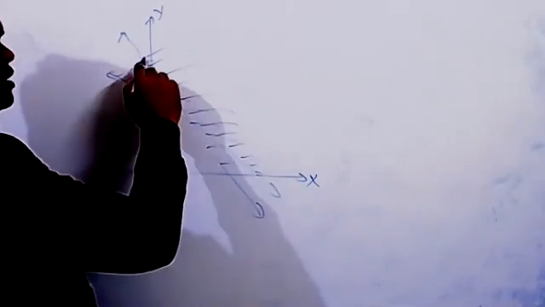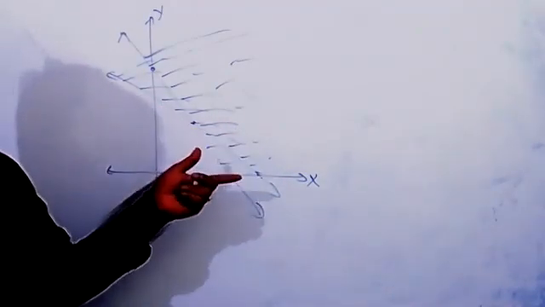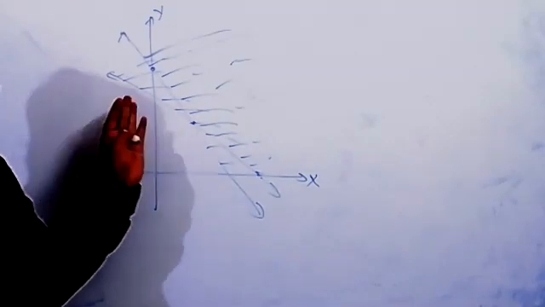Then what is the bounded region? This is the bounded region, with infinite points. The corner points you can take here: this point, this point, this point. These 3 points are corner points. You can substitute the 3 points in the objective function, and then find the maximum and minimum, either inside that bounded region or outside it, based on the constraints.